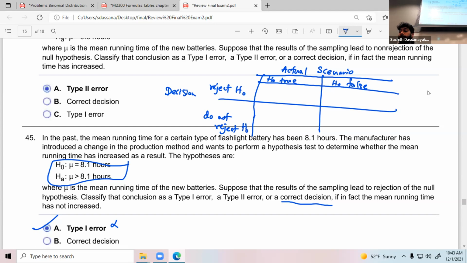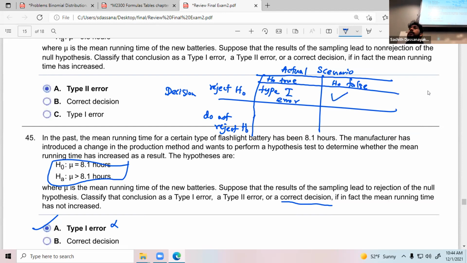We reject H naught. Correct or not? No, it is wrong. Actually, it is true. If it is true, we do not reject it. We don't need to reject it. But this one, it is wrong. It's true, but we reject it. So it is wrong. We call this type 1 error.